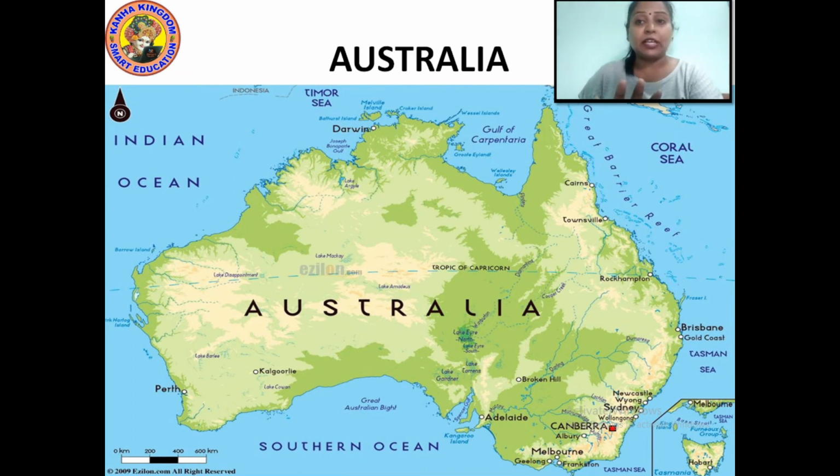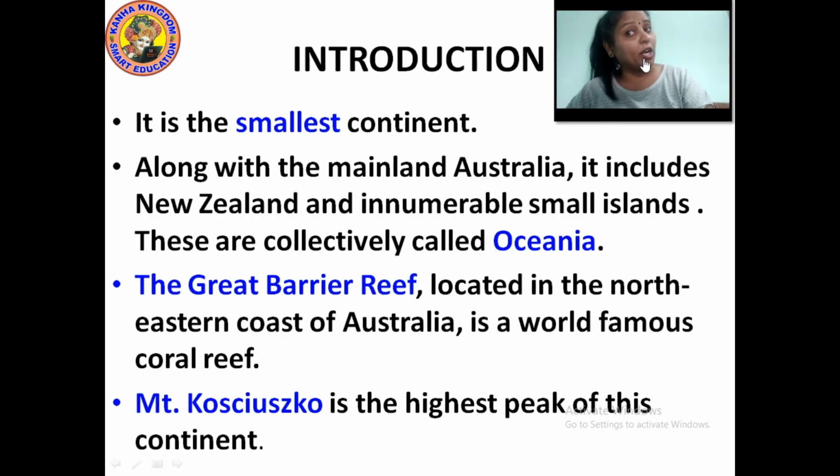We have seven continents. First we had Asia, then Africa, after that North America, South America, then Antarctica, then Europe, and now we are going to study Australia, which is the smallest continent. Along with mainland Australia, it includes New Zealand and innumerable small islands.